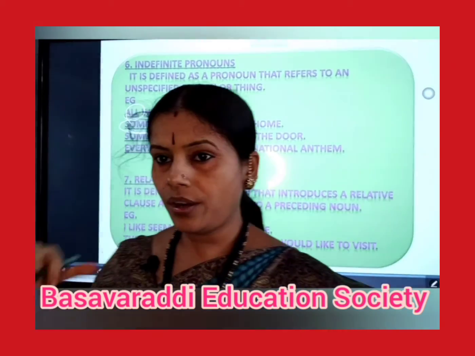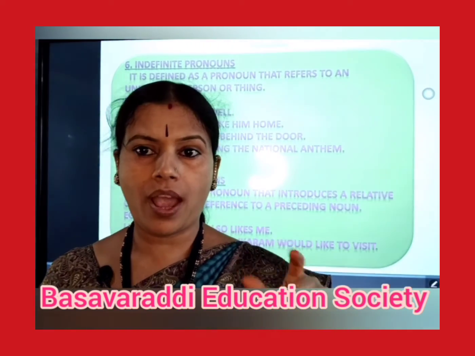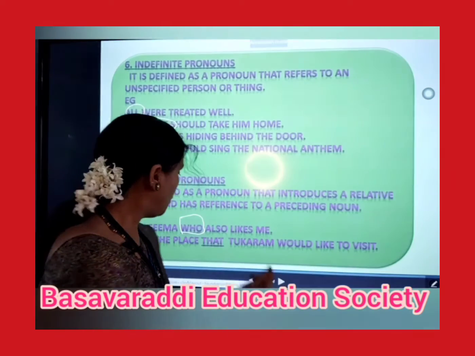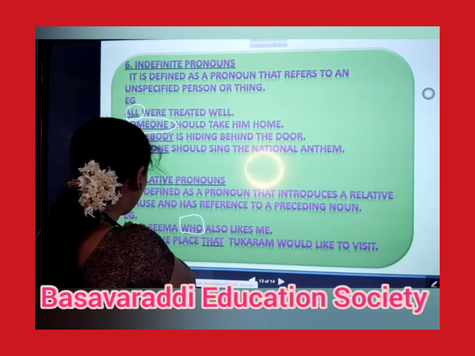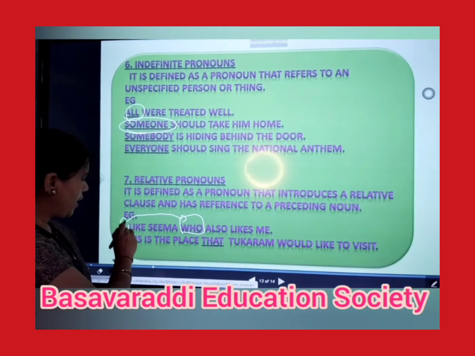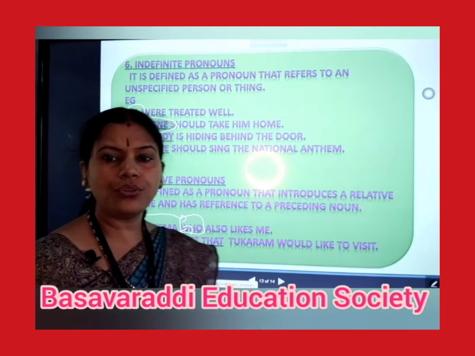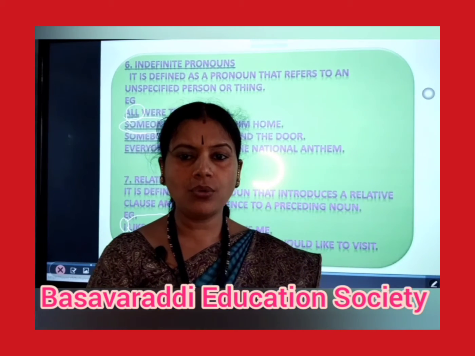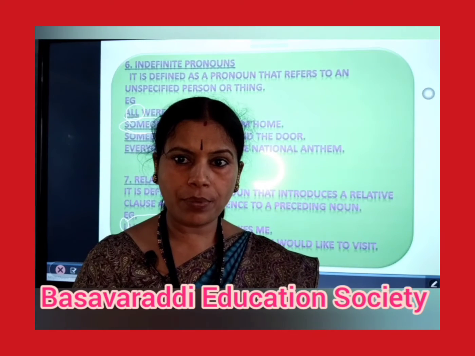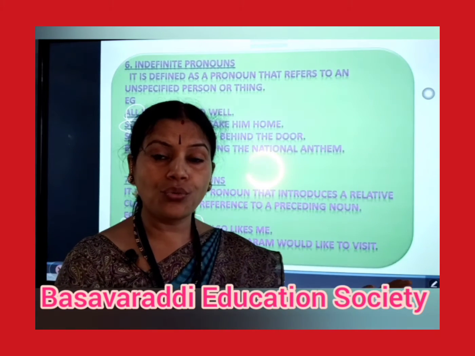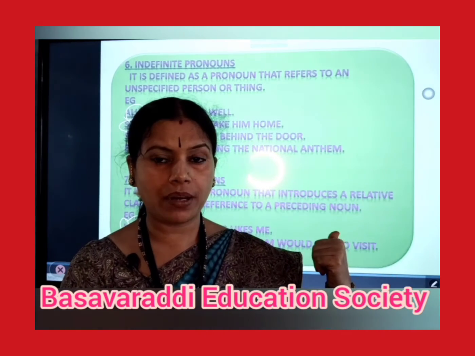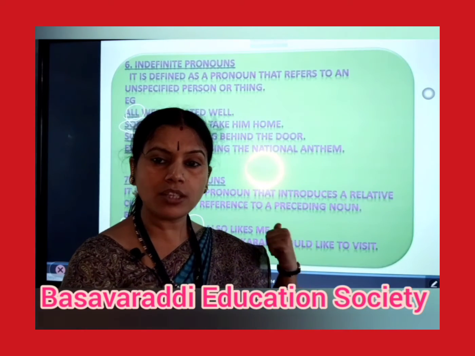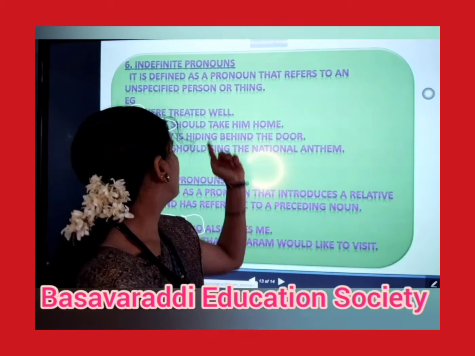In this, we had already used a pronoun, I. Then one more pronoun we had used, this I and you. These both are relevant to each other. Such pronouns, if we are already using a pronoun and one more pronoun is telling us about the previous pronoun, such pronouns are called relative pronouns.